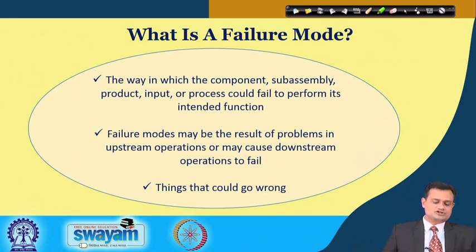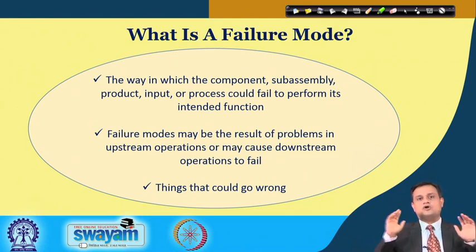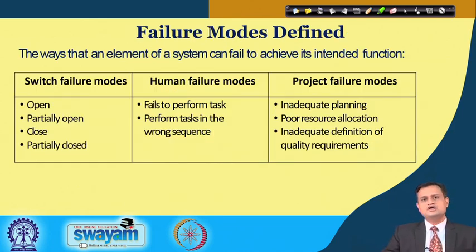So in brief, things that could go wrong, this is what is called failure mode.